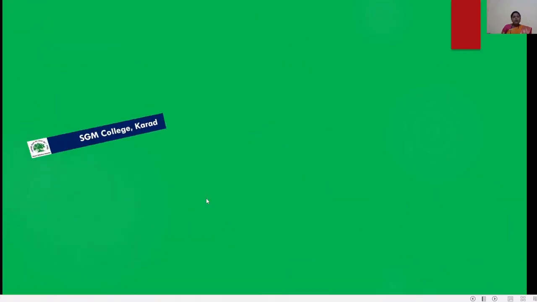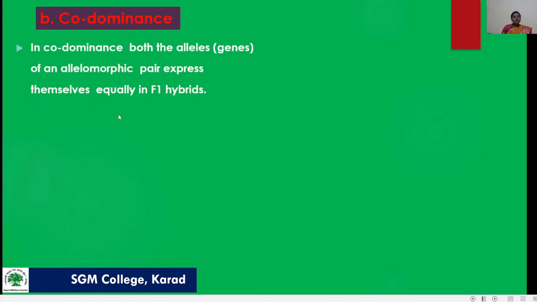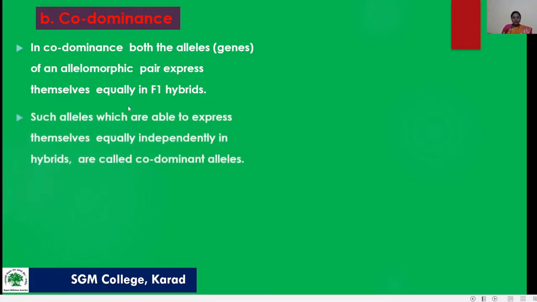Then another example is codominance. In codominance, both the alleles, that is the genes of an allelomorphic pair, express themselves equally in the F1 hybrid. It means that both alleles of the pair are expressed equally.